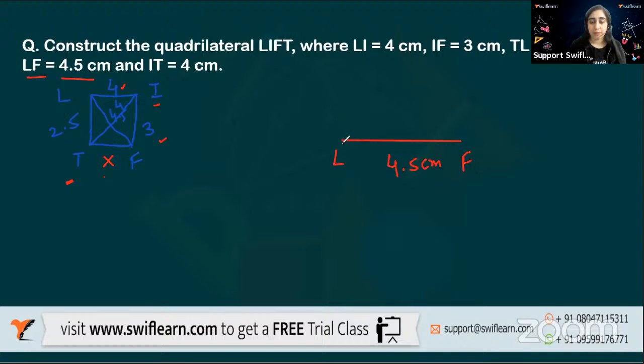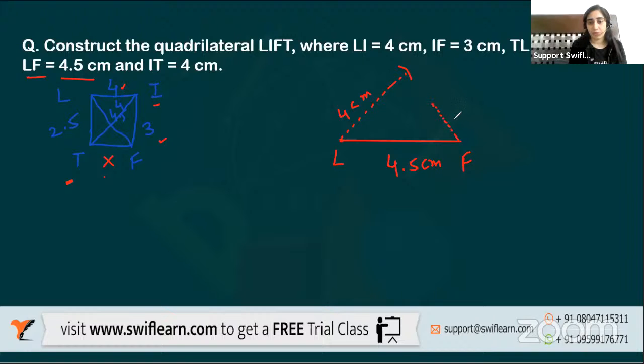So I'll open the compass, make L as the center point, and make an arc of the distance 4 centimeter. Here I know it will be 3 centimeter. So I'll make an arc and construct it. Now I know 3 centimeter will be the smaller one, right?